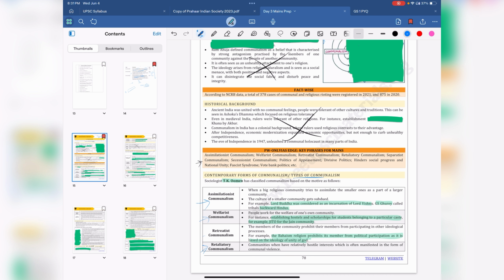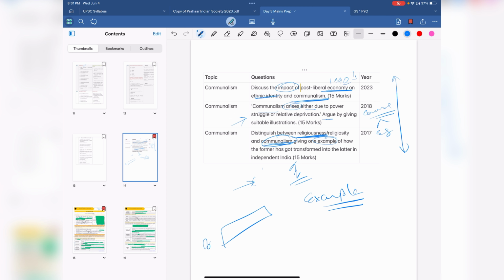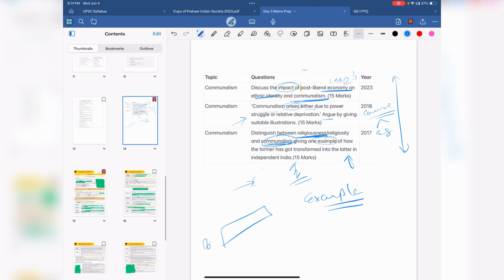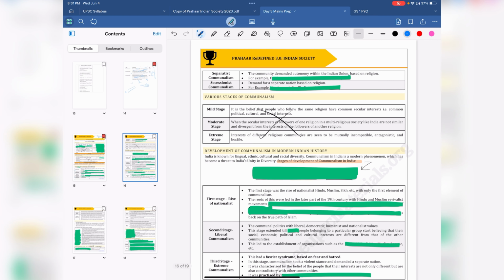Let's see. One of the examples is Ghurye called tribals backward Hindus. Lord Buddha was considered an incarnation of Lord Vishnu. These could have been used as assimilation communalism, used in, I think, this question. The third one. Or the other example of these can be used as positives of communalism.